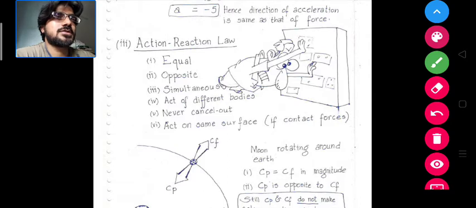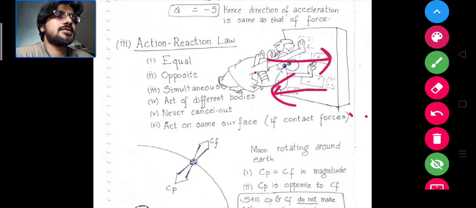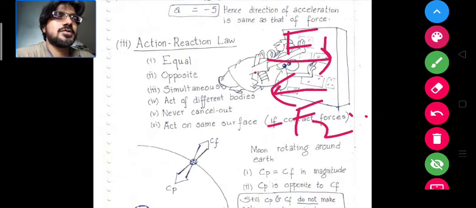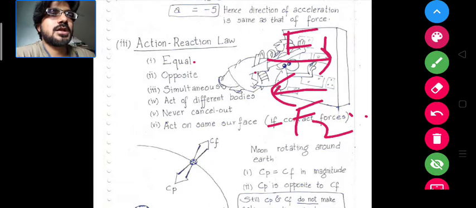the action reaction pair. So when you push an object, you apply force on the object and this object retaliates by applying the same force. So F1 is equal to F2 but in negative direction. So the action reaction law states that both the actions are equal and opposite.